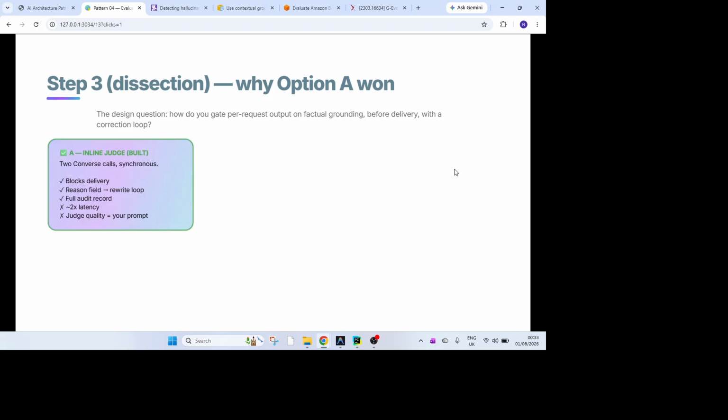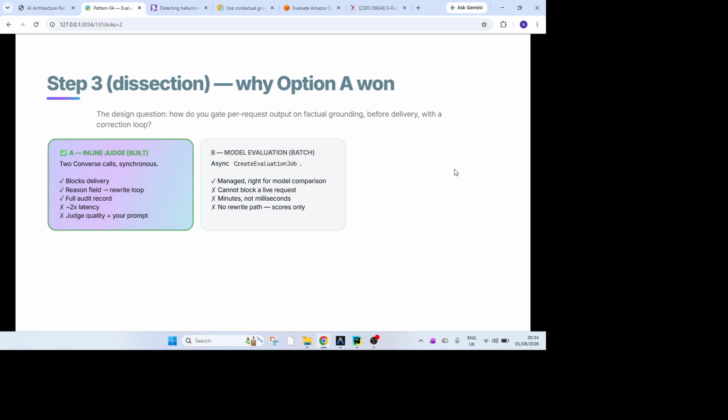We have chosen the inline judge just because the user was waiting there to get his answer on a chatbot, and it has to synchronously respond back. That's the reason we have blocked the delivery until we get a response back. Although it has more latency, it all depends on the judge quality and prompt.